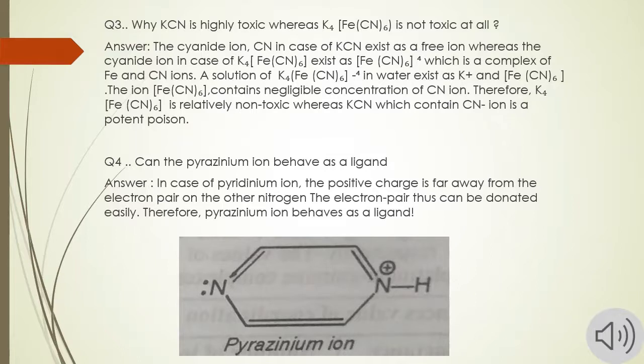shows the toxic effect. Next question is, can the pyrazinium ion behave as a ligand? In this ion, the positive charge is far away from the electron pair on the other nitrogen. Then the electron pair can be donated easily. Thus, the pyrazinium ion behaves as a ligand.